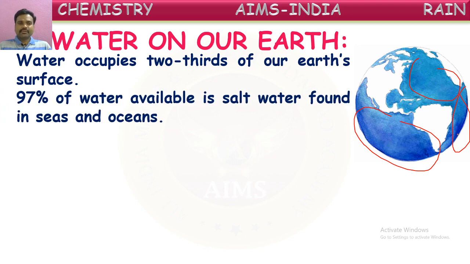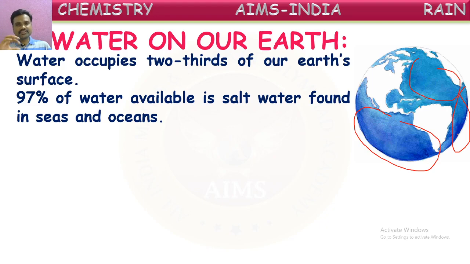97% of water available is salt water found in seas and oceans. Even though almost two-thirds of our Earth's surface is covered with water, out of this whole water, almost 97% is salty, present in the oceans and seas.